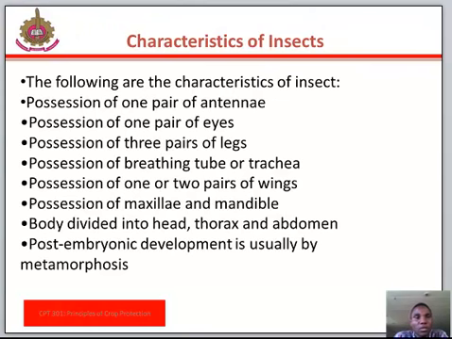Characteristics of insects. The following are the characteristics of insects: possession of one pair of antennae, one pair of eyes, three pairs of legs, a breathing tube or trachea, one or two pairs of wings, maxilla and mandible, and a body divided into head, thorax, and abdomen. Post-embryonic development is usually by metamorphosis.